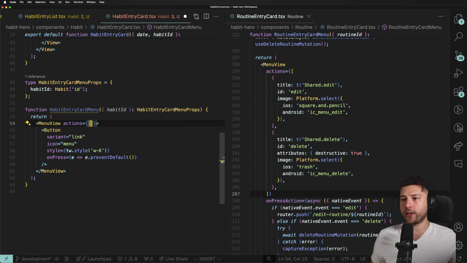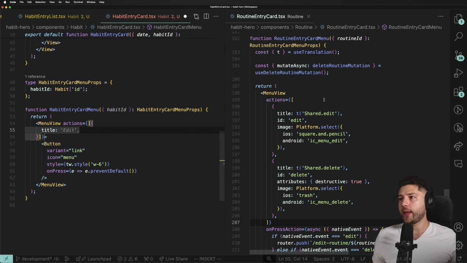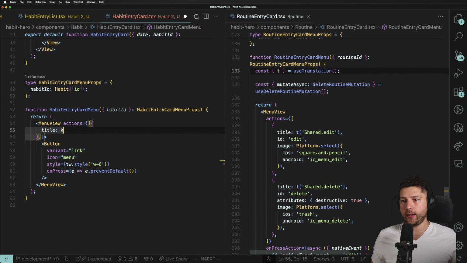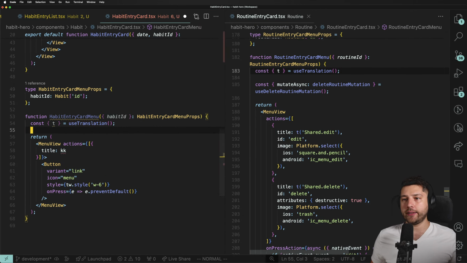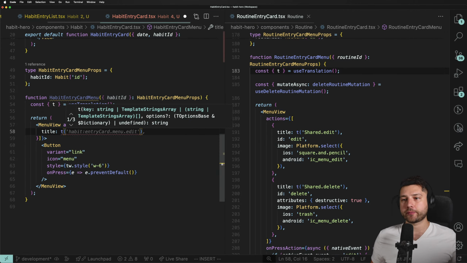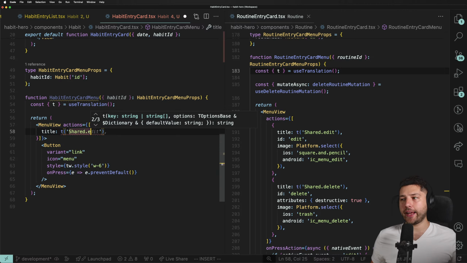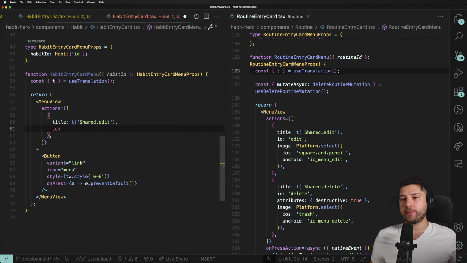That is going to be an array of actions. So what are the actions that we can actually do on this thing? Each action is going to be an object, and it's going to have title. And here we're going to put, I need my translation. There we go. So I'm going to put here, this is using React i18next to translate things. I'm going to do T shared.edit. Right, there we go. Then ID is going to be equal to edit.